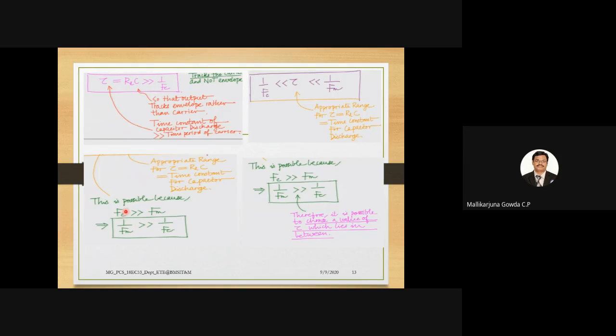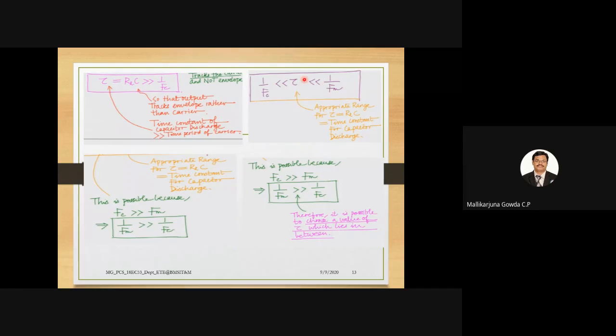We know the carrier frequency will be much greater than the message signal frequency. So in another way, 1 by FM will be much greater than 1 by FC, meaning the time period of the message signal will be much greater than the time period of the carrier signal. In terms of frequency, the frequency of the carrier will be much greater than the frequency of the message signal.